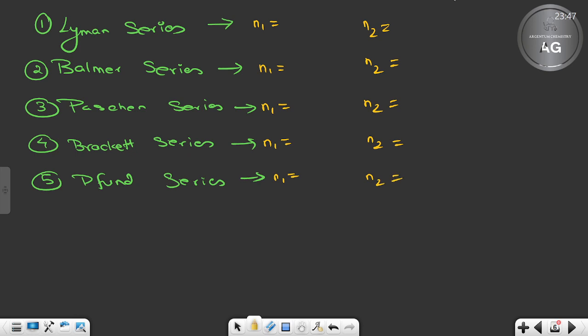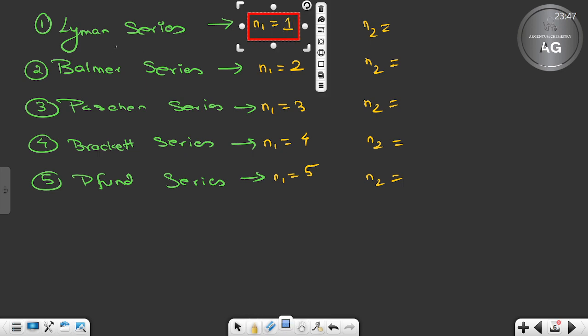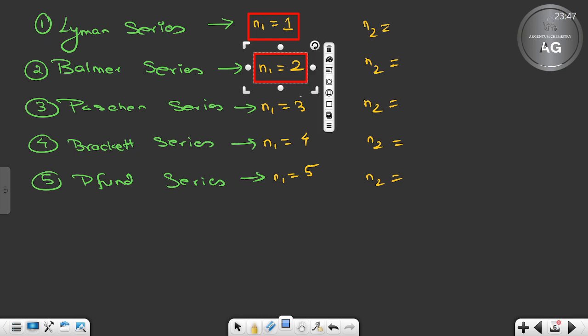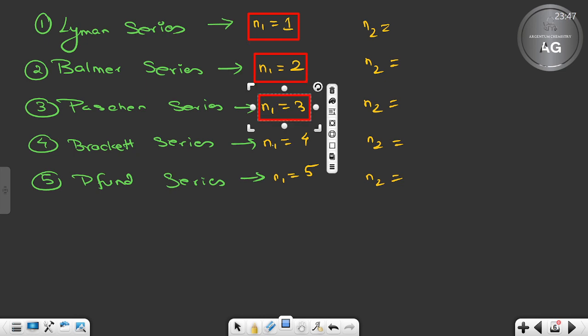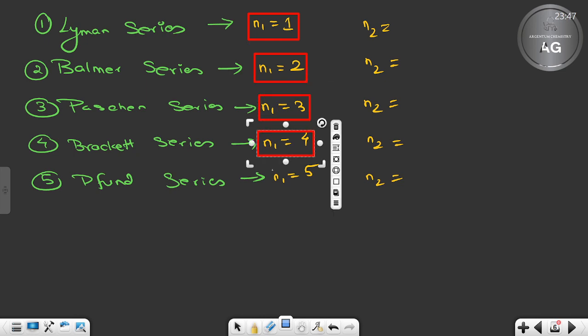For Lyman series, very important, the N1 value will be 1. For the others it will be 2, 3, 4, 5. Very easy, 1, 2, 3, 4, 5. If you remember this order, then it won't be a difficulty for you. Clear or not clear?